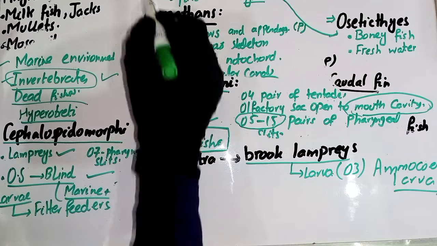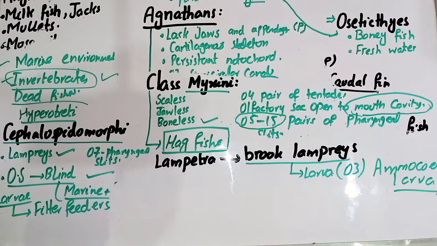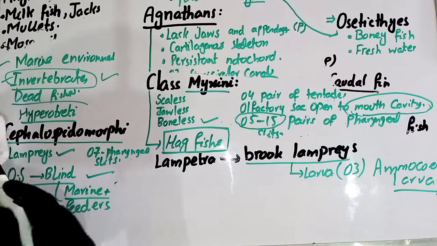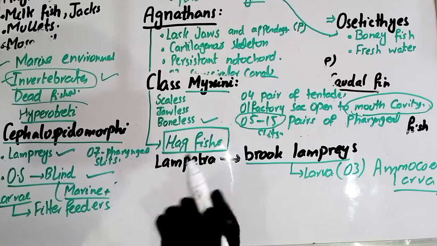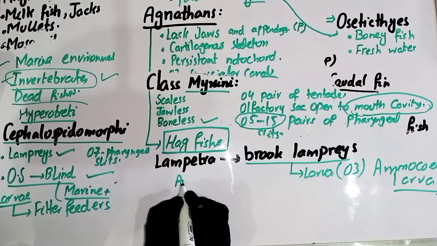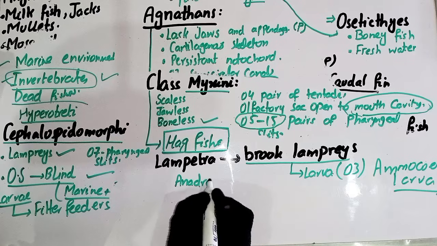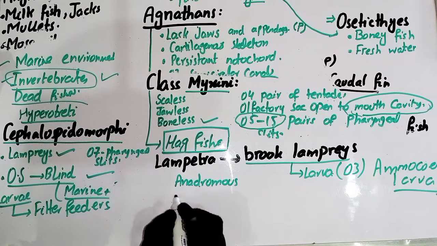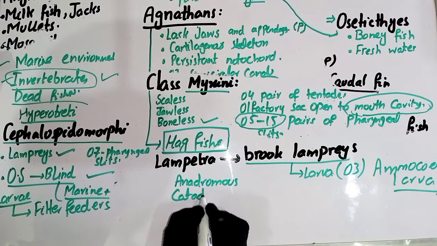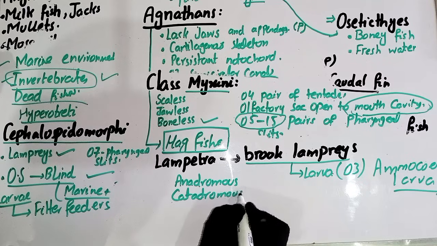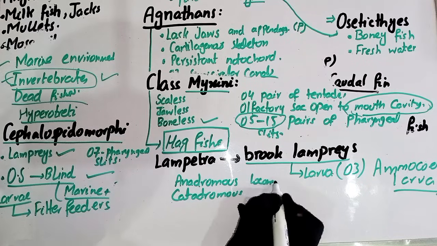I had to explain it in the characteristic features of the fishes, but I couldn't. But now I am going to explain that the fishes show two sorts of locomotion. The first one is the anadromous locomotion, and the second one is the catadromous locomotion. What is the main difference between these?